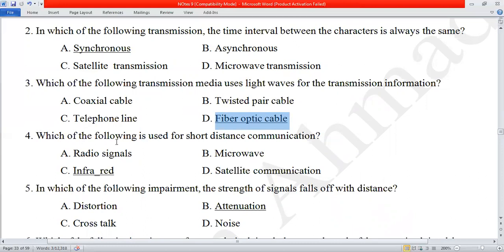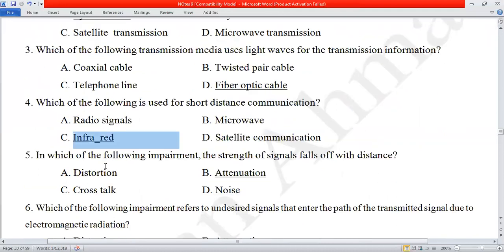Number 4: which of the following is used for very short distance communication? Microwave is used for long distance, and satellite transmission covers very long distances. Infrared, I gave you the example of mobiles facing each other at a distance of 1 inch or 2 inches, not more than this. So infrared is used for short distance communication.